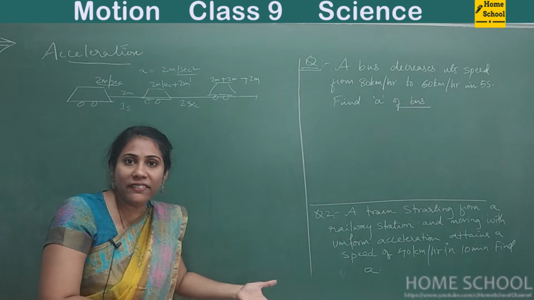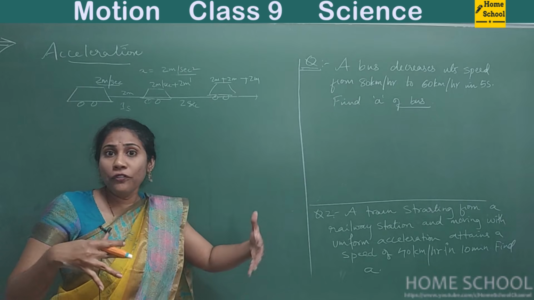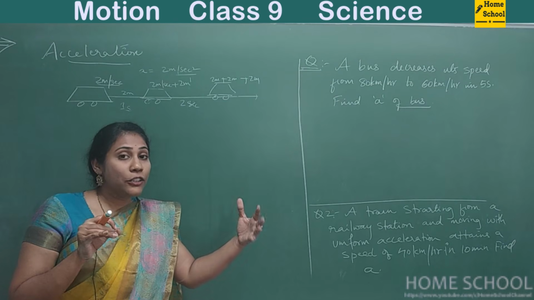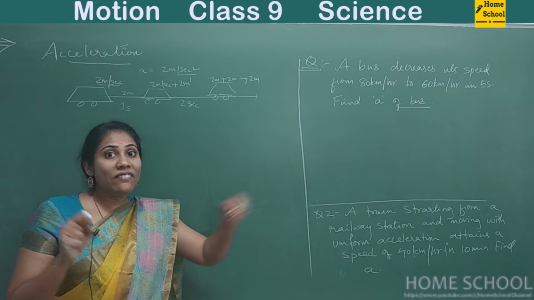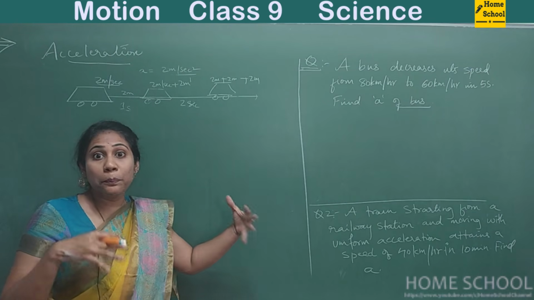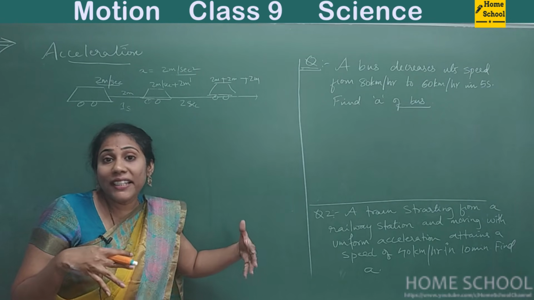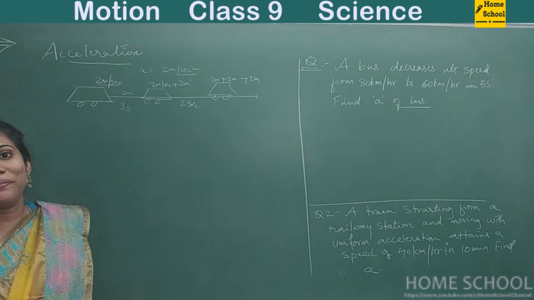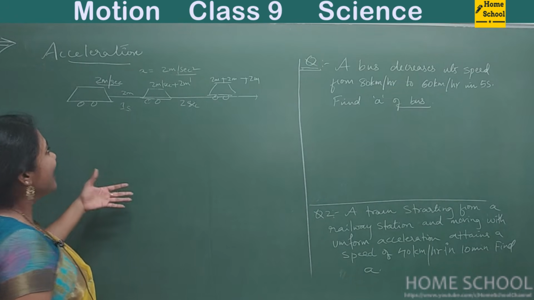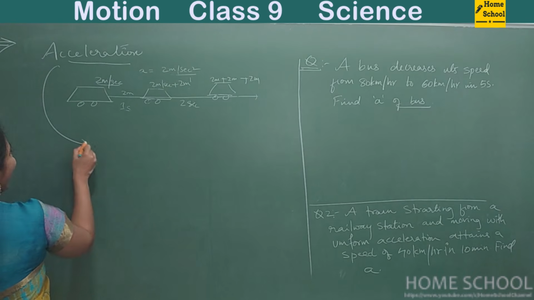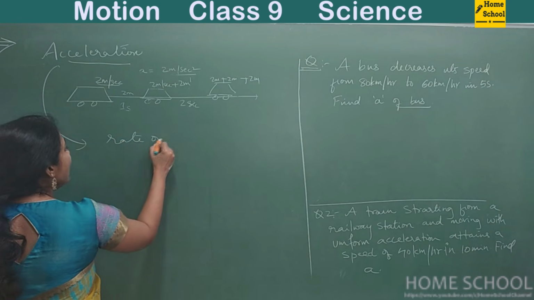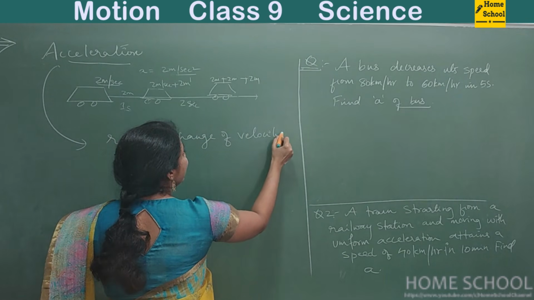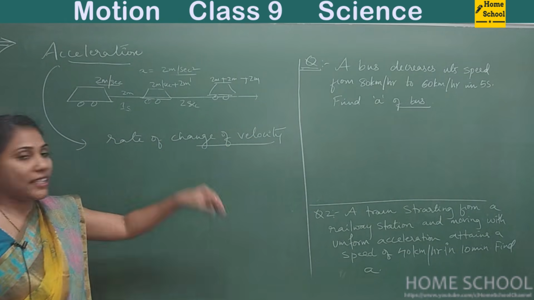So that is what we mean by acceleration. Acceleration means extra push you are giving. You are telling the car to move and to cover more distance, in a small time, more and more distance. So to cover more distance you are giving a push. That push, that extra distance you are telling a car to move, is what we mean by acceleration. Theoretically, acceleration can be defined as rate of change of velocity. Mathematically it can be calculated with the help of this difference, rate of change of velocity.